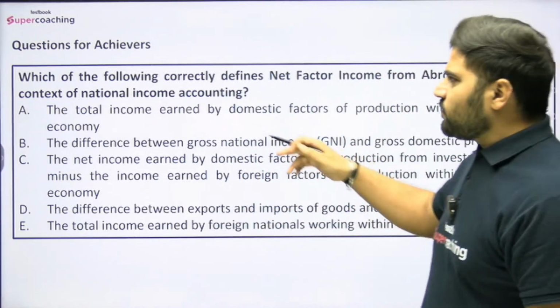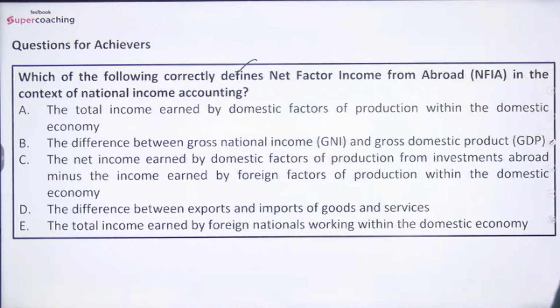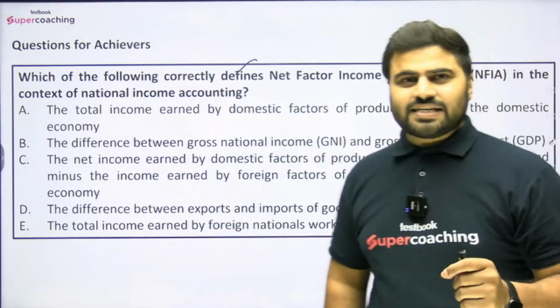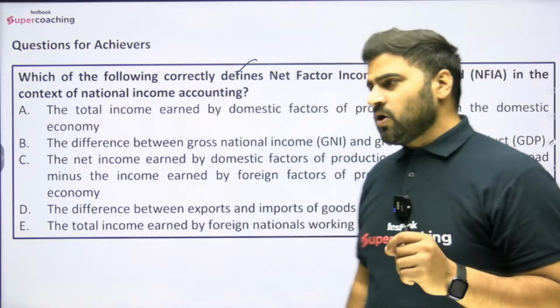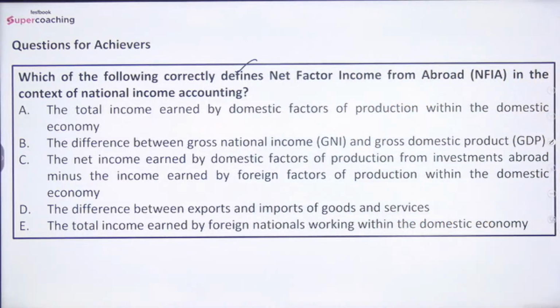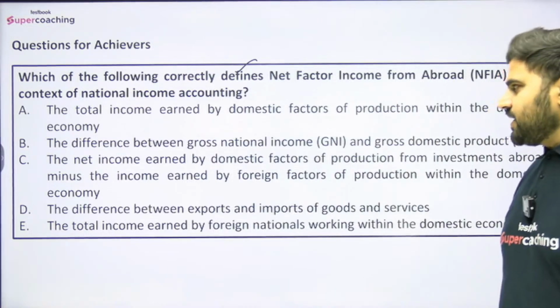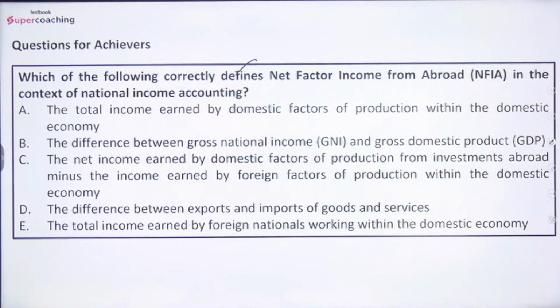So the question was, which of the following correctly defines net factor income from abroad in the context of national income accounting? Options are: the total income earned by the domestic factors of production within the domestic economy; the difference between gross national income and gross domestic product; the net income earned by the domestic factors of production from investments abroad minus the income earned by the foreign factors of production within the domestic economy; the difference between exports and imports of goods and services; and the total income earned by foreign nationals working within the domestic economy.